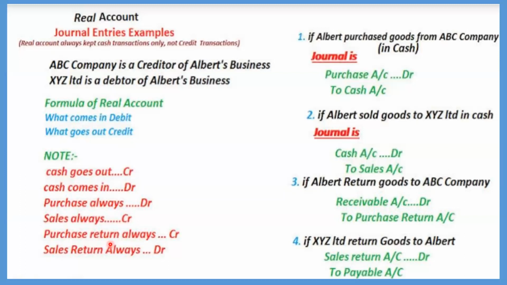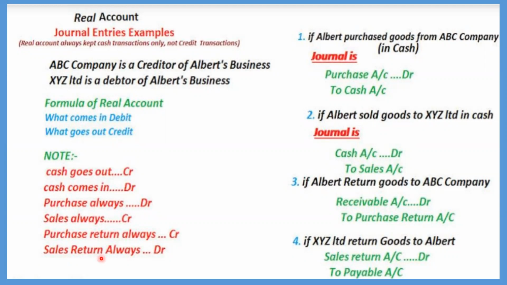Purchase return always. What is purchase return? You have gone for shopping, you paid the money and bought some nice dress for you. And you come home and wear it and see that it is very, very loose for you. It is a loose fit. What are you going to do? Do you keep it like this only and wear? Very good. You are going to return it back. That is a purchase return. What is happening here? It is going out, isn't it? That means it should be credited.